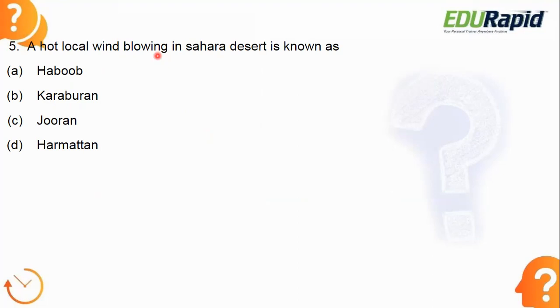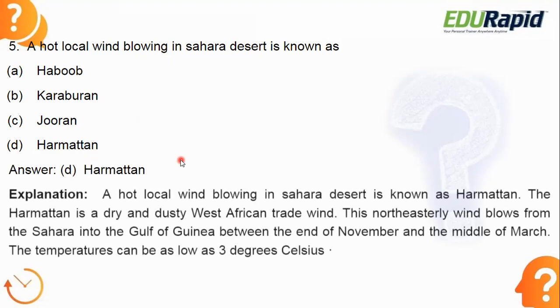What is the answer? Let's see the answer. The answer is option D, Harmattan. Harmattan is a hot and dry local wind which blows in the Sahara Desert. So remember that, Harmattan.